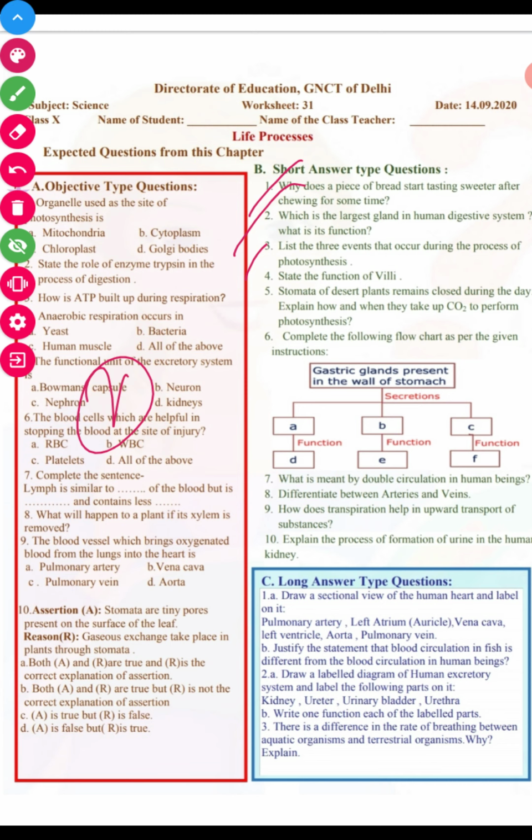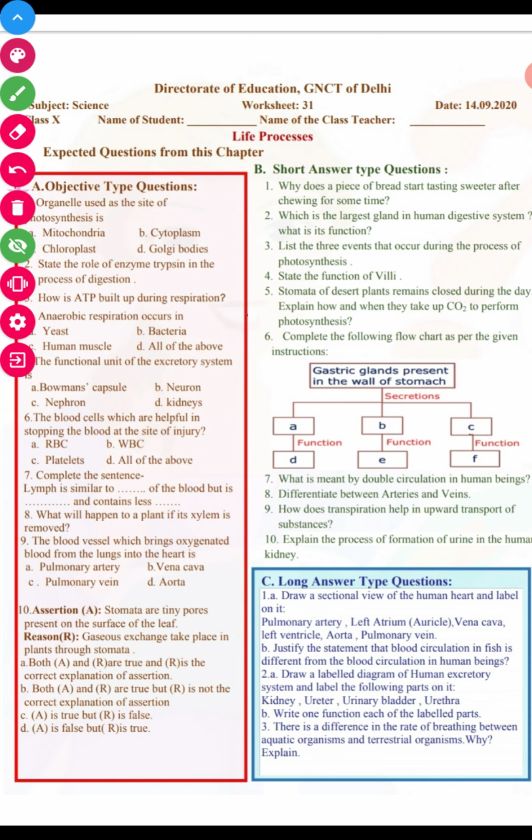Fourth, we have: state the function of villi. Villi are nothing but finger-like projections present on the surface of the small intestine, which increase the large surface area for the absorption of blood, which contains nutrients, and to assimilate them to all the body parts. So it increases the large surface area for the absorption of nutrients, right?